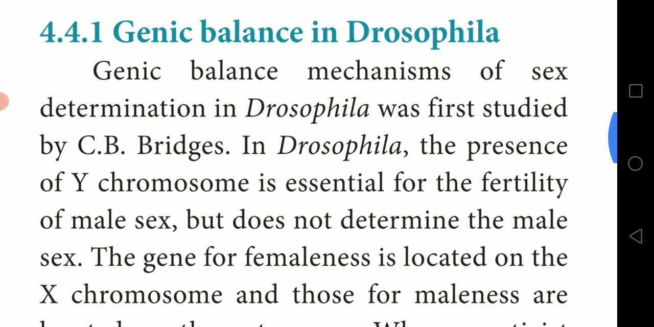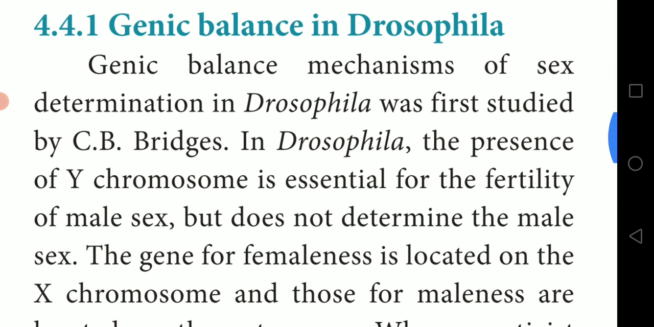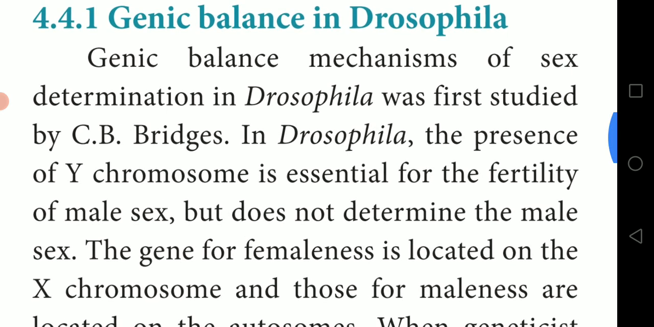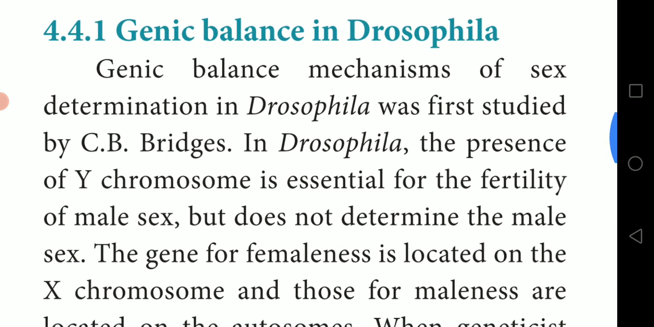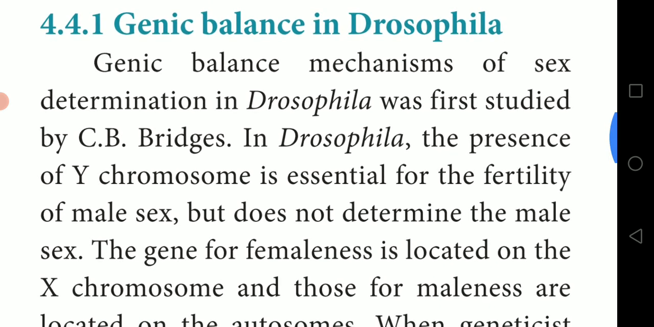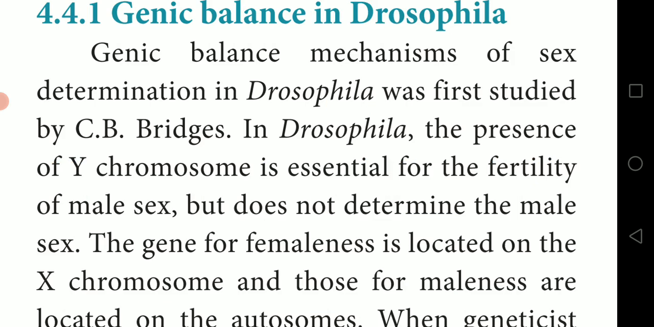You can find this fly at the start of chapter 4, where I already showed you. Genic balance mechanism of sex determination in Drosophila. How is sex determined in Drosophila? Here sex means deciding male and female. How does this Drosophila fly decide whether the young ones are male or female? That is the genic balance mechanism of sex determination in Drosophila.